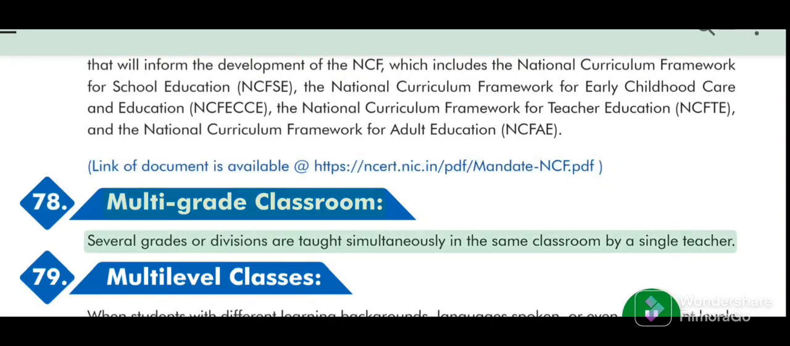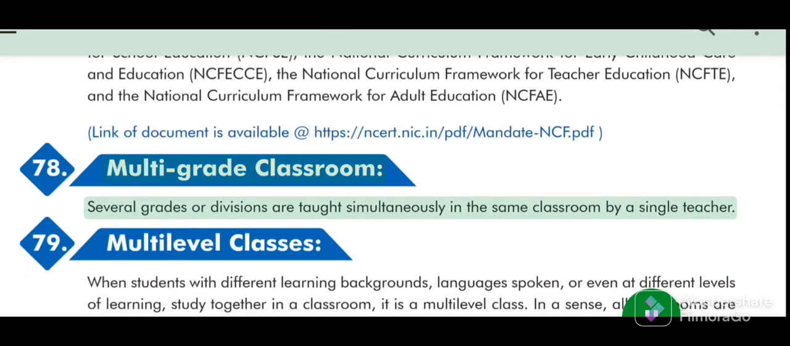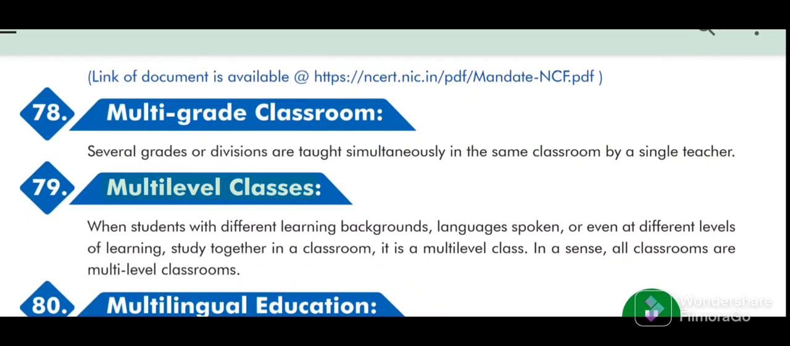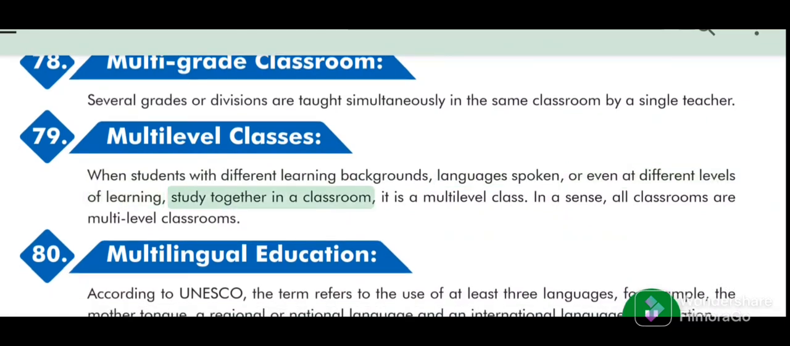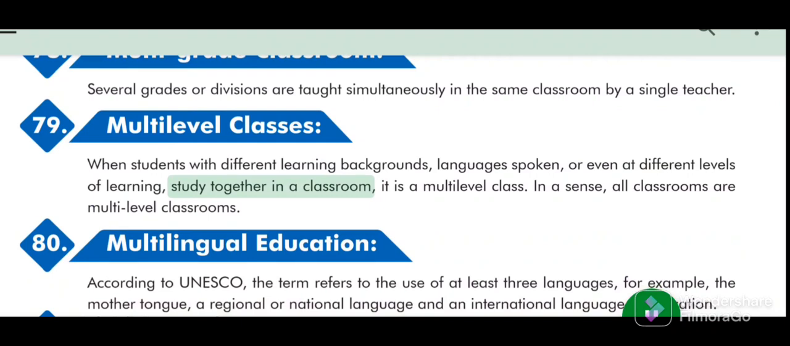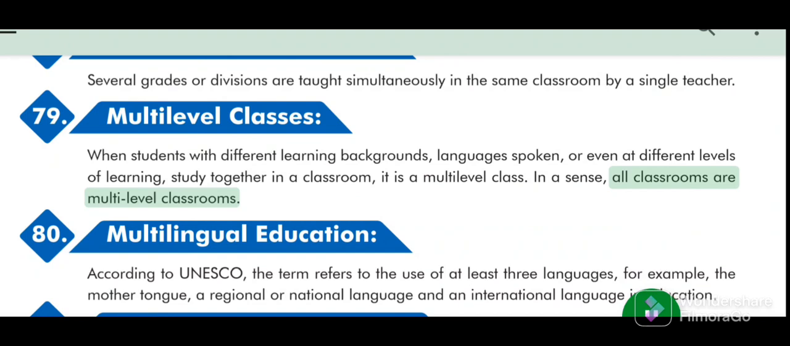78. Multi-grade classroom. Several grades or divisions are taught simultaneously in the same classroom by a single teacher. 79. Multi-level classes. When students with different learning backgrounds, languages spoken, or even at different levels of learning, study together in a classroom, it is a multi-level class. In a sense, all classrooms are multi-level classrooms.